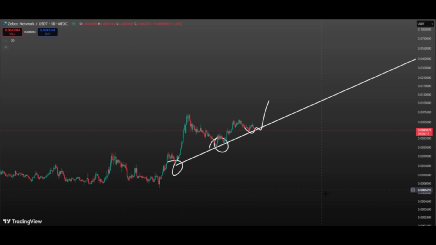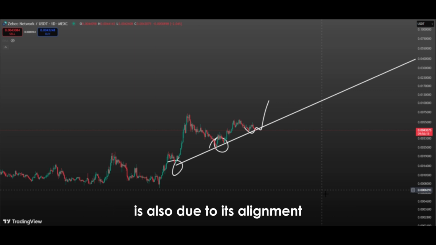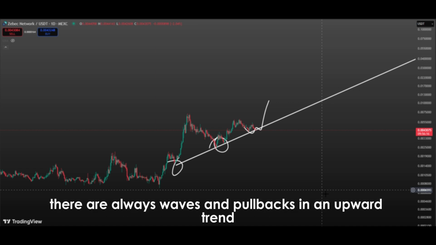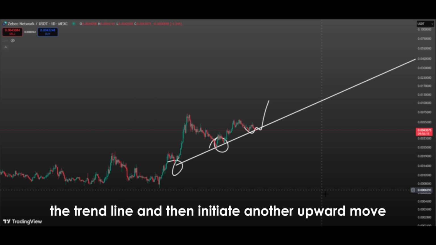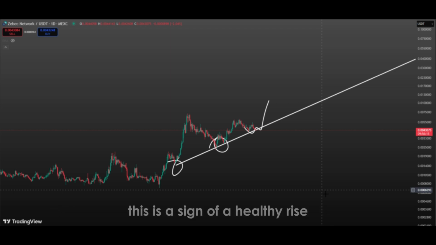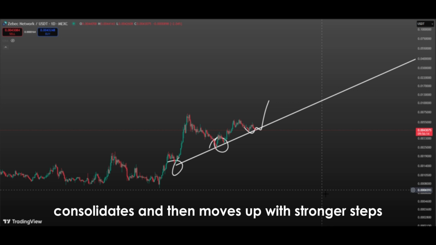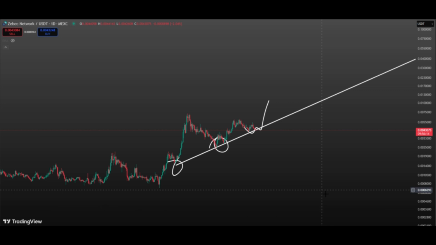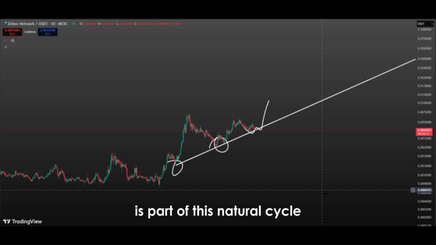The reason why the potential bounce from the ascending trend line is so valuable is also due to its alignment with the market's natural cycles. Markets never move in a straight line. There are always waves and pullbacks. In an upward trend, these pullbacks often reach the trend line and then initiate another upward move. This is a sign of a healthy rise because the market takes a breather, consolidates, and then moves up with stronger steps.